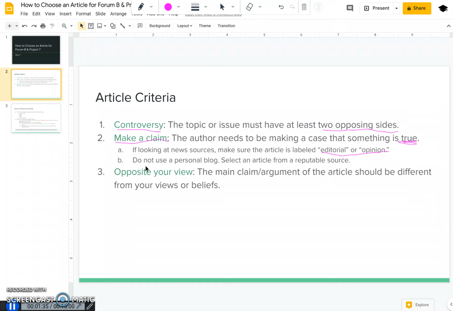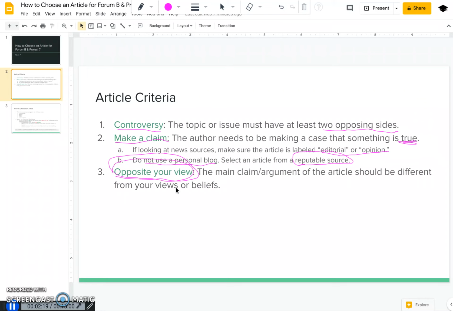Now, one other word, do not use personal blogs for this assignment. I don't want to see you responding to a blog that Joe down the road wrote about why he doesn't like gun control, okay? You need to select an article from a reputable source. Now, I will say that some reputable sources and online publications do have blogs or sections where they allow maybe guests or their editors or writers to write short kind of posts in the blog. And that's okay. If the blog is associated with a reputable source, I will accept it, but it cannot just be someone's personal blog.